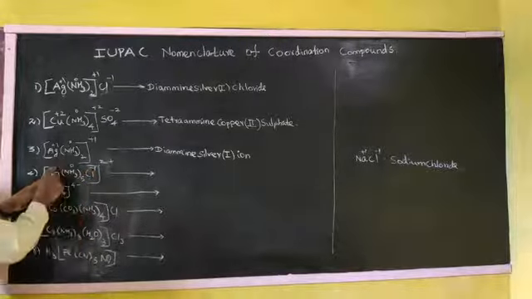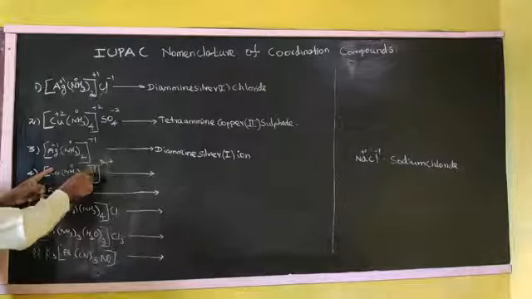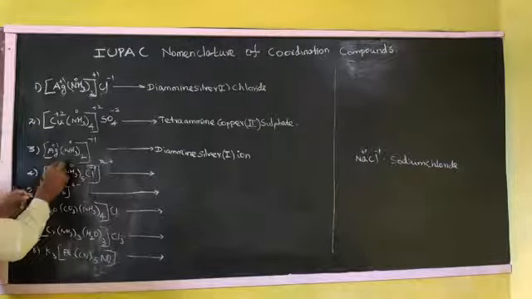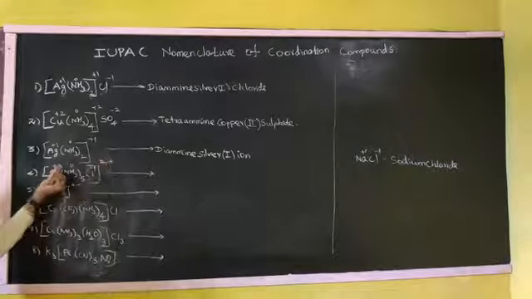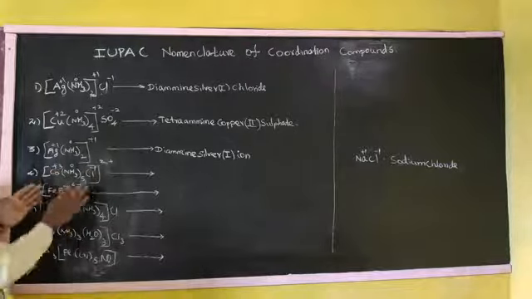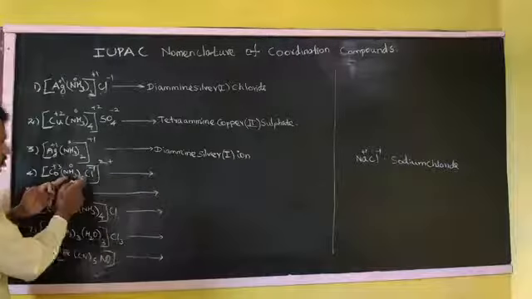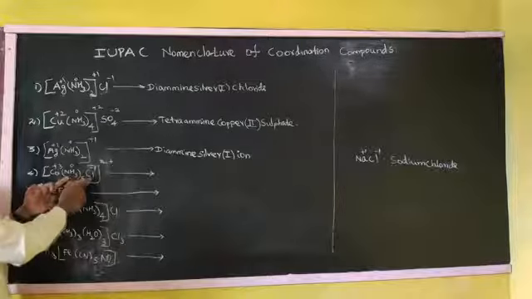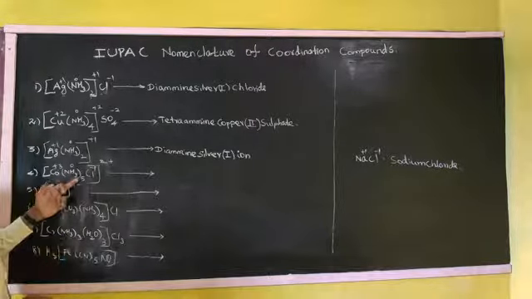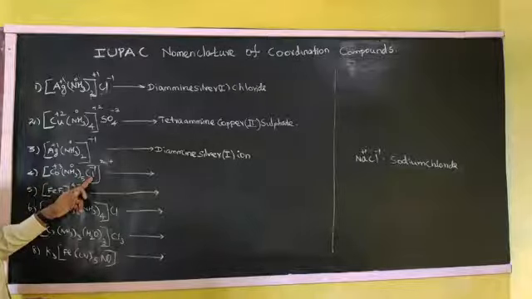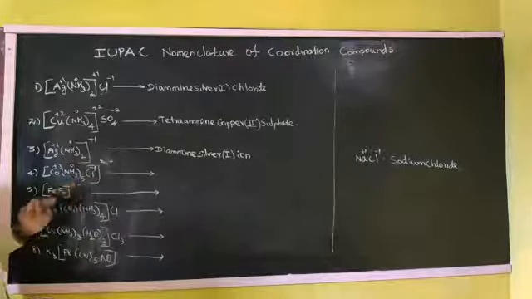So here, which number would give a total of plus 2? Plus 3. Plus 3 added with minus 1 gives a coordination sphere of plus 2. So the cobalt charge is plus 3, right? Now we can write it. Here two types of ligands are given. Alphabetical order we have to follow. So which one will come first? We see, amine will come first, right? So chlorido will be next. A will come first, C will be next.